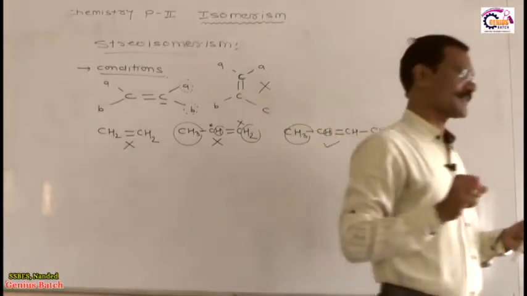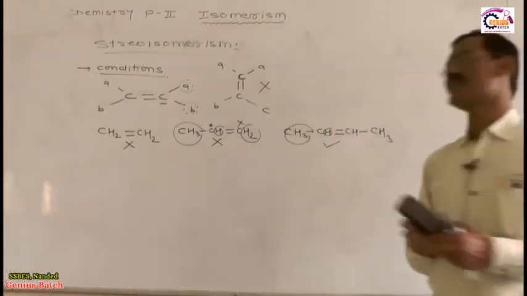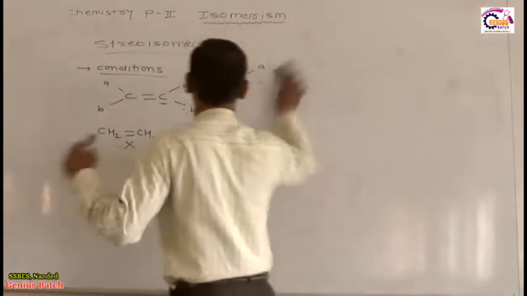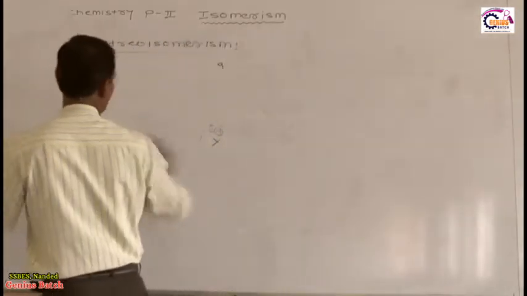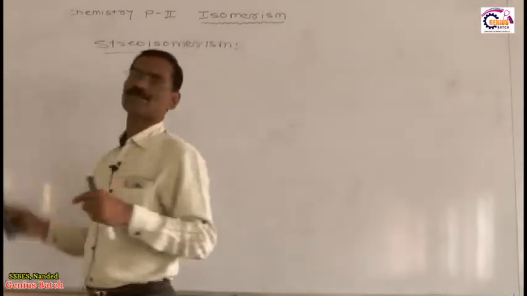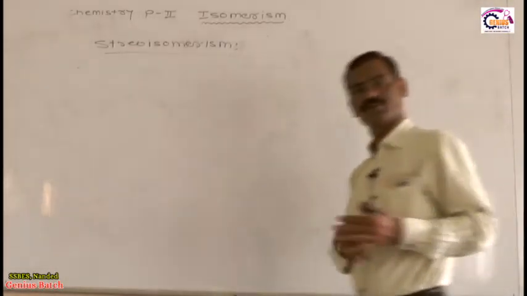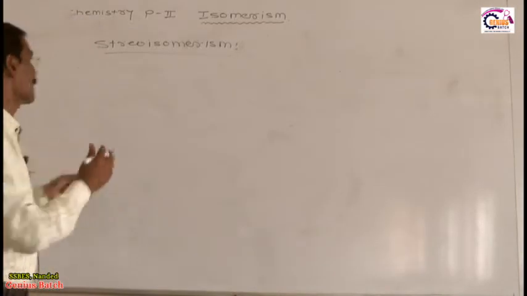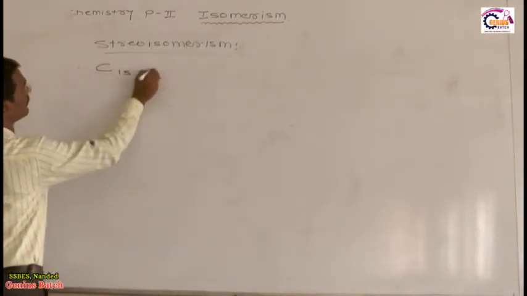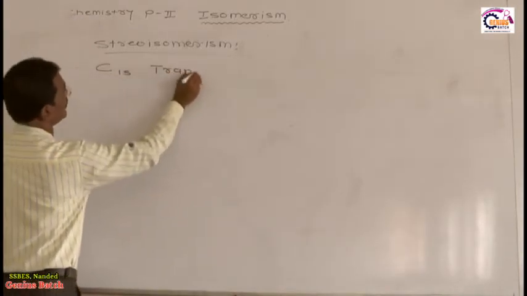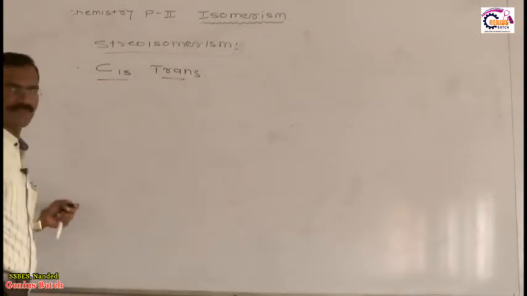Now, these are the conditions. What are the geometrical isomers in alkenes? In alkenes, there are two types of geometrical isomerism: cis-trans and E-Z. So first, what is the meaning of cis-trans isomerism? Listen very carefully, this is very simple.